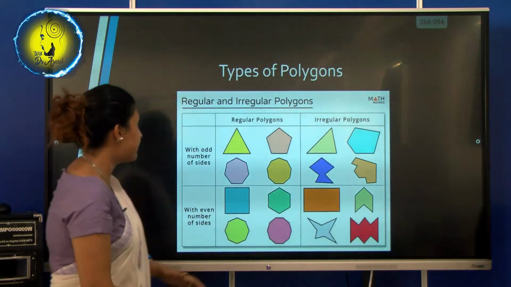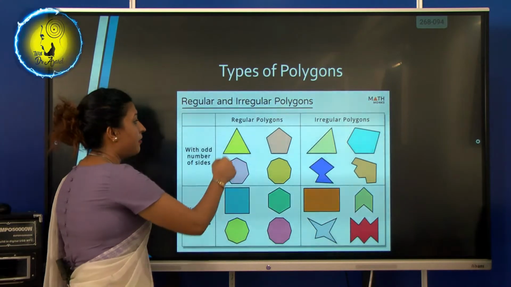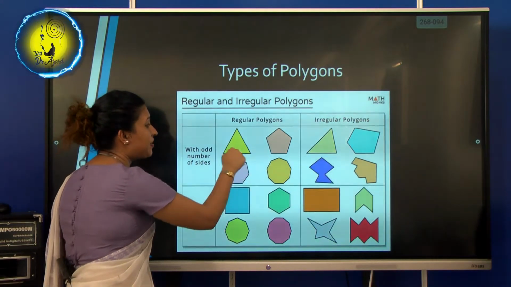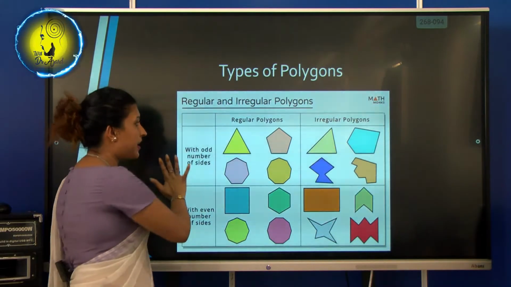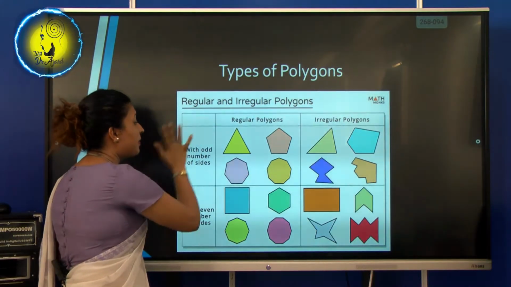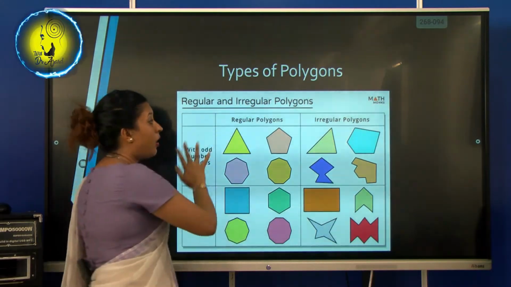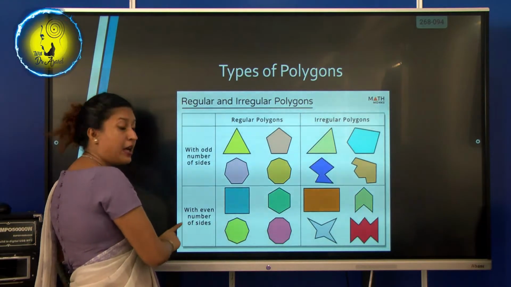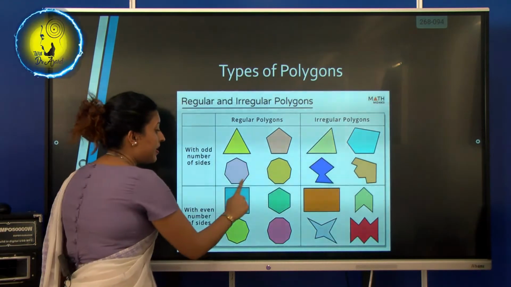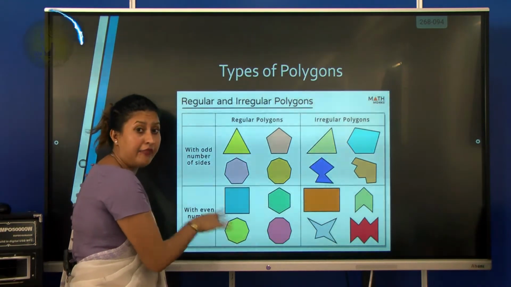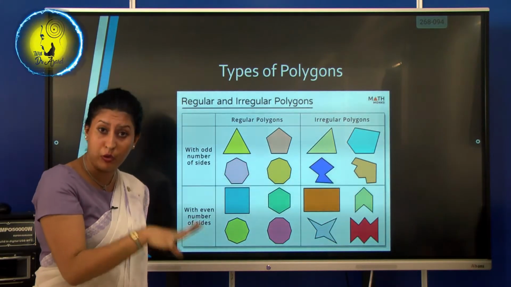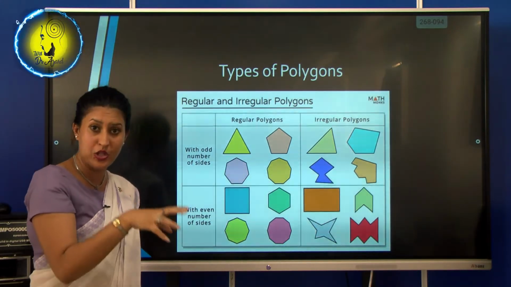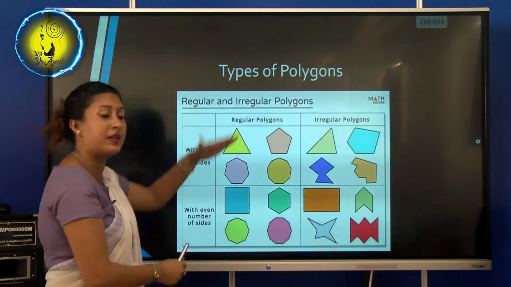Understand? Right. See, with odd number, children, a triangle has 3 sides, no? So 3 is an odd number. That's why we say regular polygons with odd number of sides. Now regular polygons with even number of sides, you see this is a square and it has 4 sides. So 4, we can easily divide 4 by 2, which means it's an even number. That's what I meant here.